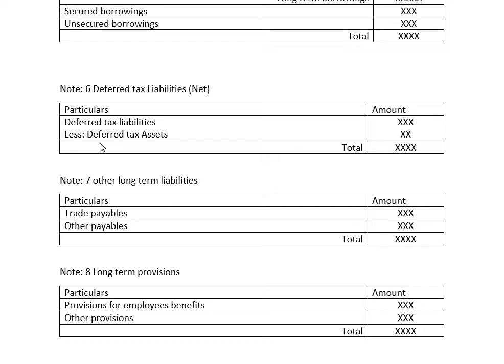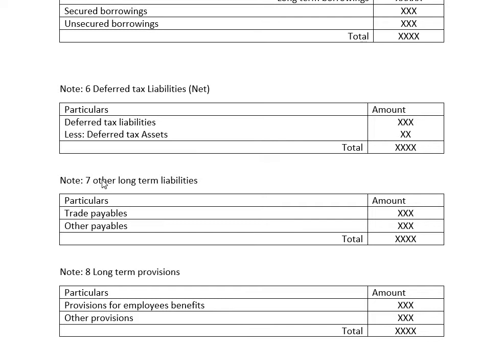Then here we have less deferred tax assets, which means sometimes we pay the tax well in advance on the assets, right? That is deducted from the deferred tax liabilities. Then that will be taken to the outer column. Whatever amount is available will be taken to the balance sheet in note number 6.